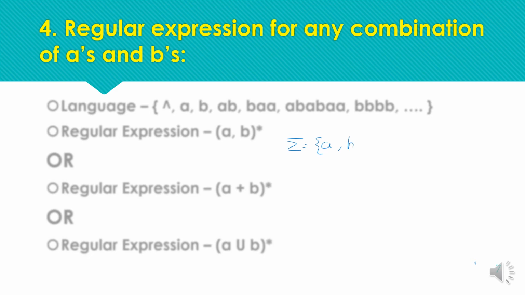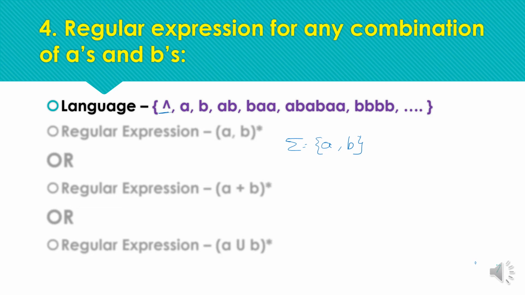So we can have two input symbols in any of the strings. But we require that any combination of a's and b's should be acceptable. So the language of the machine should include null. For any combination, as in the first example, we need to accept the null. So here the null should be accepted by the machine.